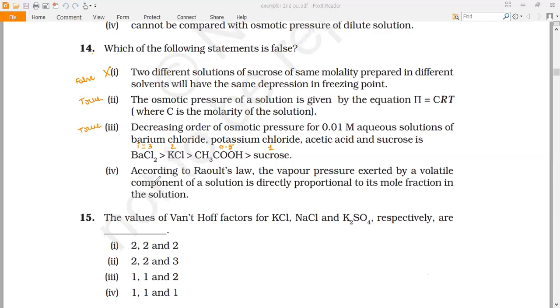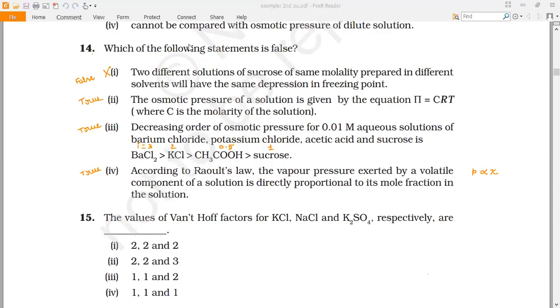If we observe the last one, according to Raoult's law, the vapor pressure exerted by a volatile component of a solution is directly proportional to its mole fraction in the solution. So that is P is directly proportional to mole fraction. This is the true information according to Raoult's law, and the statement is true. So except option 1, the remaining are all true statements.